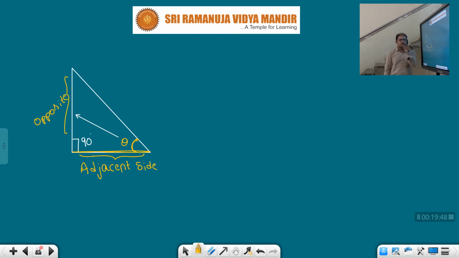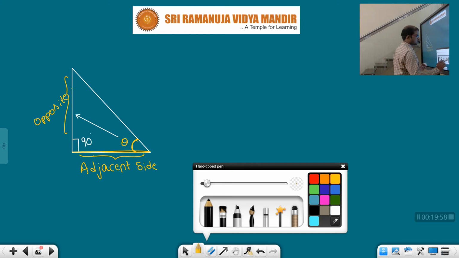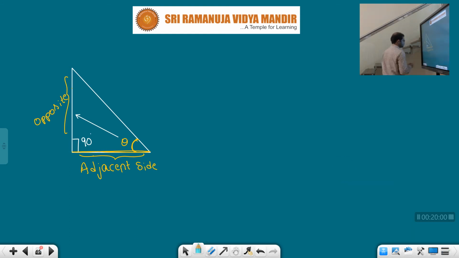For theta, when you are looking in the direction of theta, the side which is opposite to theta is what, children? Opposite side. In the previous slide, instead of adjacent side, what is there, children? Base. Instead of opposite side, what is there? Perpendicular.